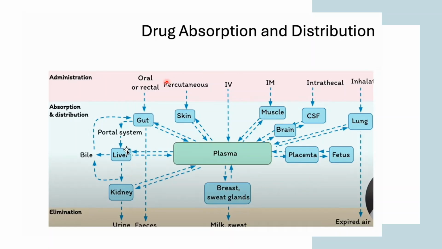So this is how different administration routes go through different absorption and distribution in your body, and different pathways are operative, and then the drug gets eliminated from your body in different forms. So this is how it looks. Basically, drug absorption depends on how you are taking it, how the administration is done. Depending on the drug administration, it determines how it is going to be absorbed in your body and how it is going to be eliminated from your body.